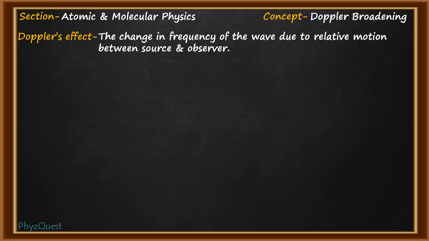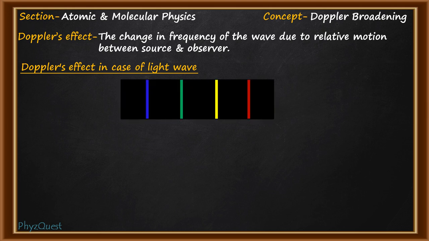This Doppler's effect does not occur only in the case of sound waves, it also occurs in the case of light waves. The example would be in spectroscopy: the spectral lines emitted by the atomic vapor will always have a finite width, because in a gas the individual atoms are always moving in a random motion due to the temperature or the thermal energy of the gas.